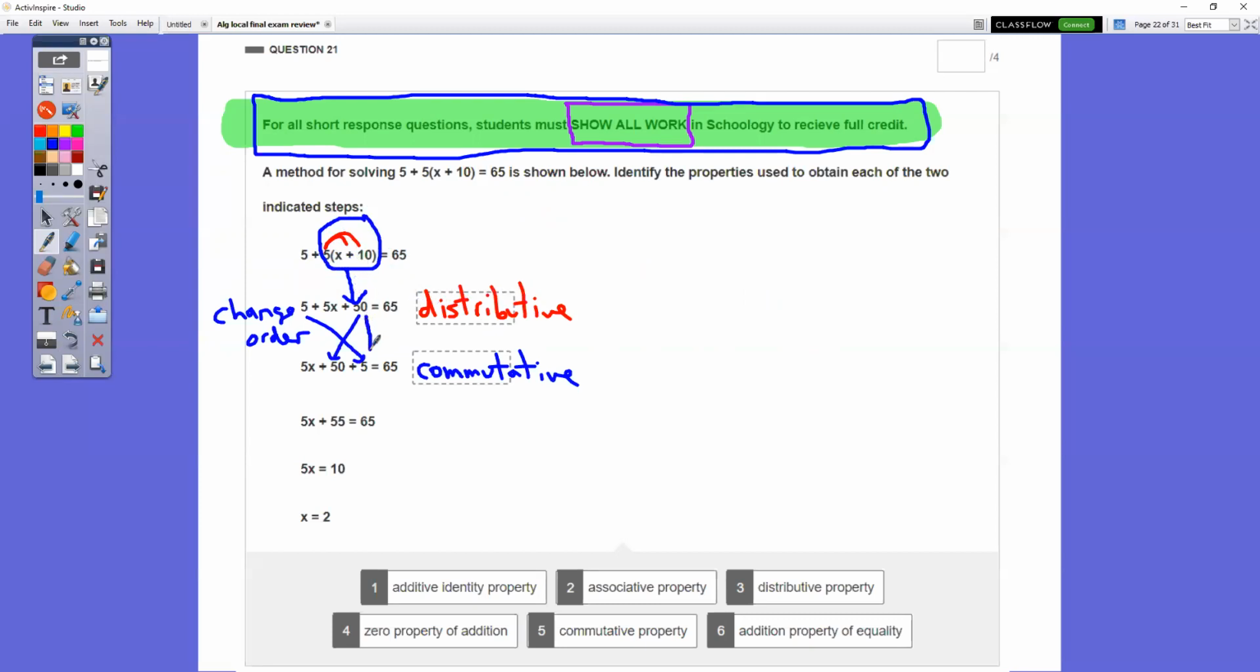To get from here to here, notice that the only thing that's changing, we're moving this 5 to over here and we're moving the 50 to over here. So we're switching around the order. Remember that the commutative property switches the order. So we're using the distributive property right here. And then to get from here to here, we're using the commutative property.